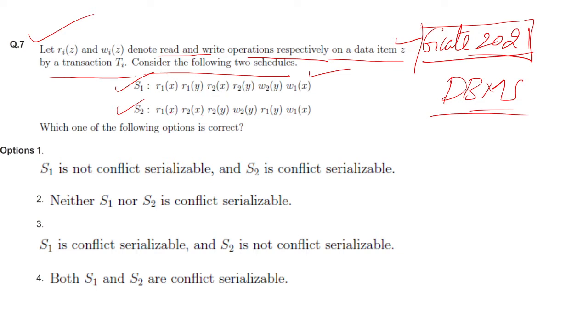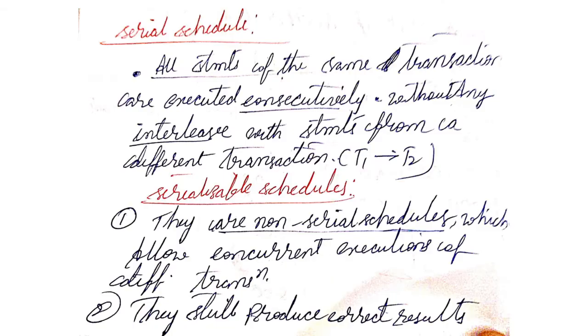Here this is schedule 2. This is also doing read and write operations on the different data items. Then we have to tell about conflict serializable. Now first we will see what is serializable and what is conflict serializable. Then we will come to the question.